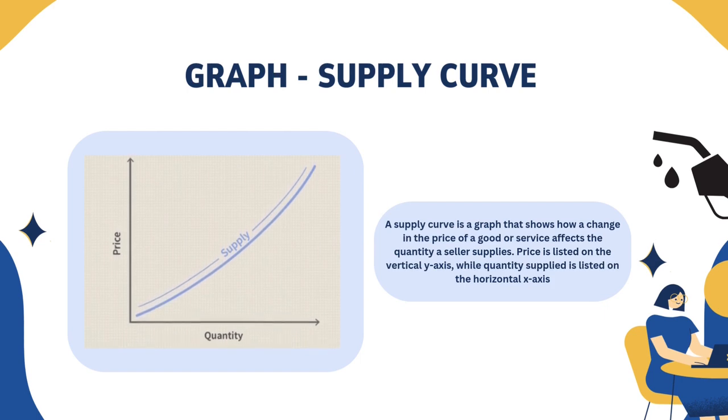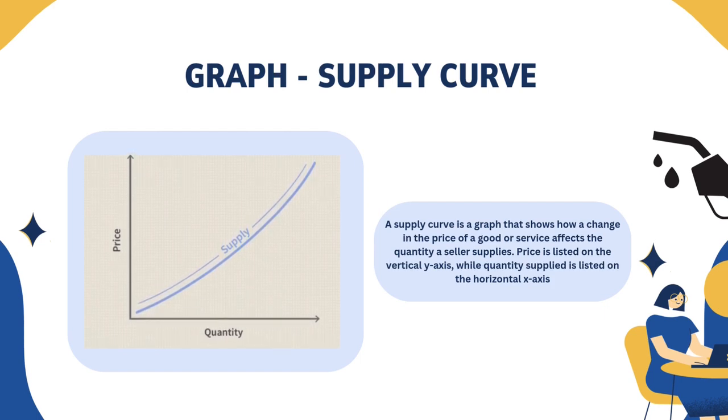A supply curve is a graph that shows how a change in the price of a good or service affects the quantity a seller supplies. Price is listed on the vertical y-axis, while quantity supplied is listed on the horizontal x-axis.